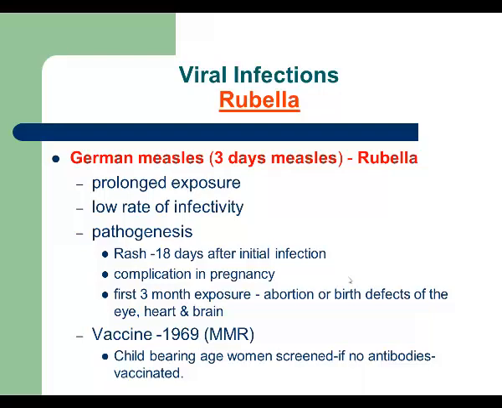But there's a group of patients that we always have to worry about. Those are pregnant women. If a pregnant woman gets infected with rubella virus, it can cause abortion or severe birth defects. Those are really severe birth defects of the eyes, heart, and brain. So basically today every pregnant woman is checked for presence of antibodies to rubella. And once again, vaccine is available. It's a part of MMR vaccine, meaning measles, mumps, rubella vaccine.